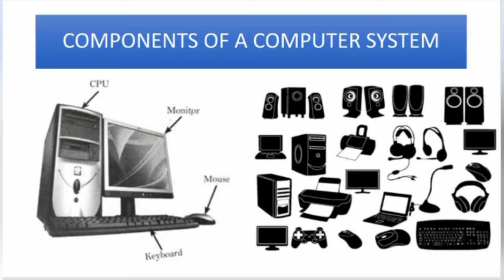Now, let's talk about the components of a computer system. A computer system consists of, first, the main components. They are integral parts of computer hardware such as the CPU, keyboard, mouse, and monitor. The computer will not be able to work without these components. They are essential for the proper functioning of the computer.